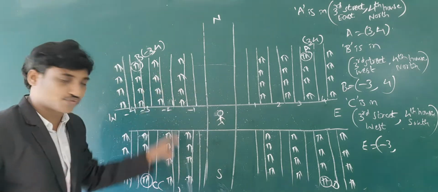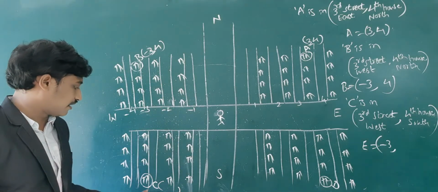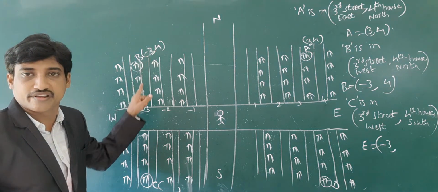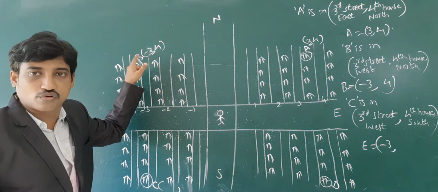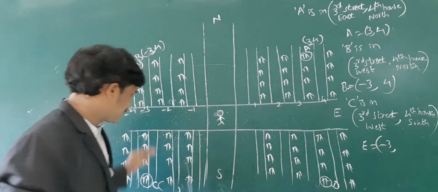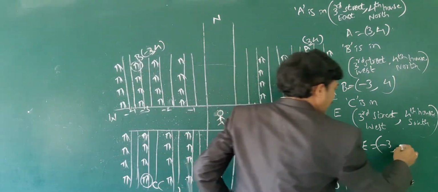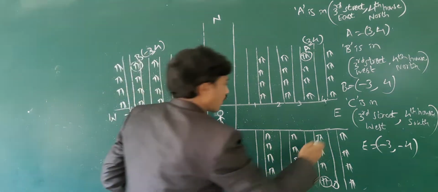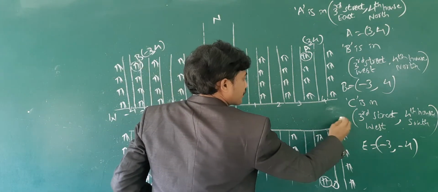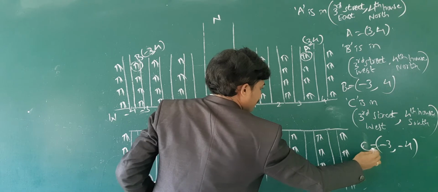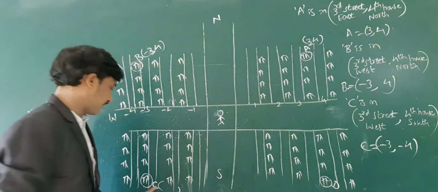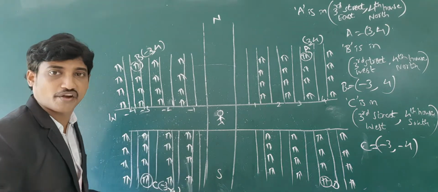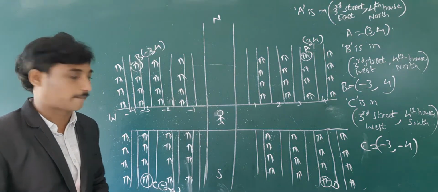And fourth house towards south, let me write it as minus 4, as we took plus 4 when it is house number 4 towards north. It is towards the south, so that is represented as minus 4. The point C is minus 3, minus 4.